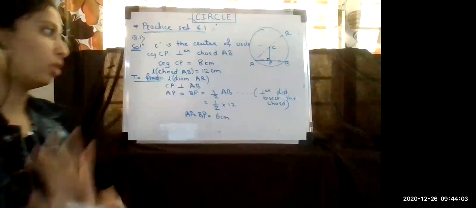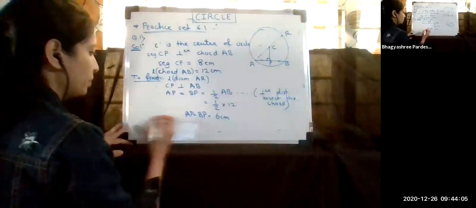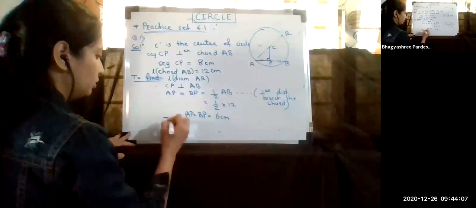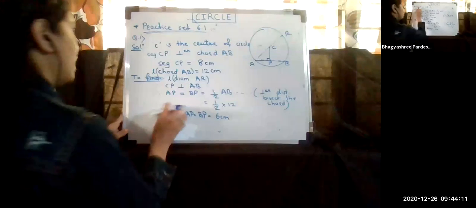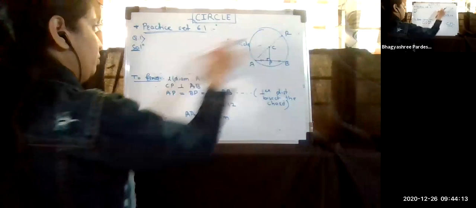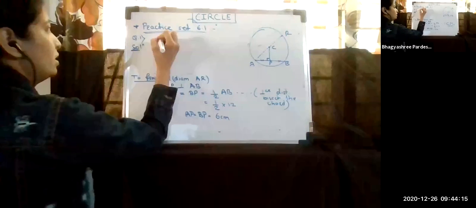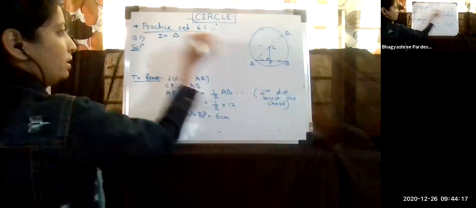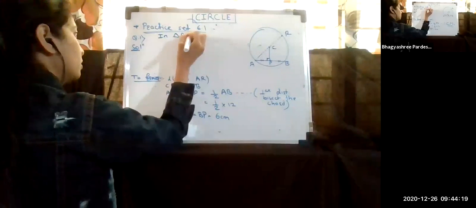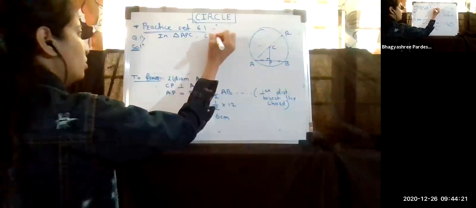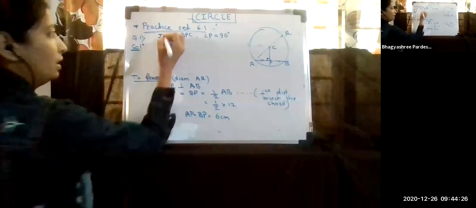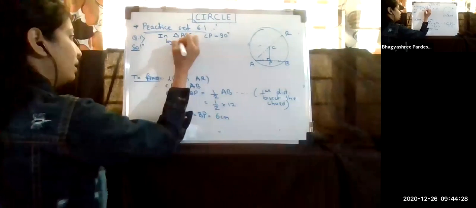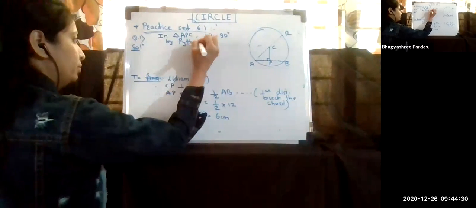So simply now use the Pythagoras theorem. In triangle APC, angle P is equal to 90 degree. Since angle P is 90 degree, we can use the Pythagoras theorem here.